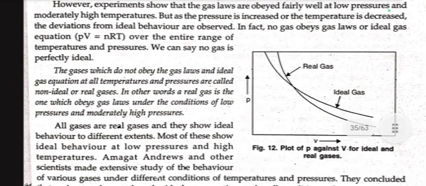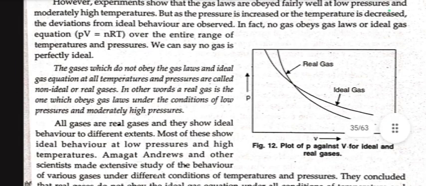The gases which do not obey the gas laws and the ideal gas equation at all temperatures and pressures are called non-ideal or real gases. In other words, a real gas is one which obeys gas laws only under the condition of low pressure and moderately high temperature. All gases are real gases and they show ideal behavior to different extents. Most of these show ideal behavior at low pressure and high temperature.